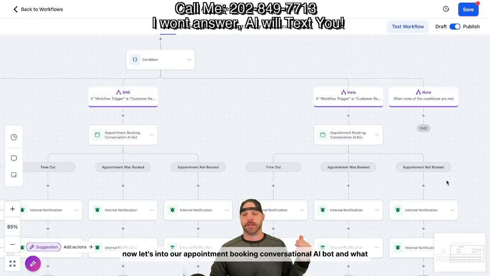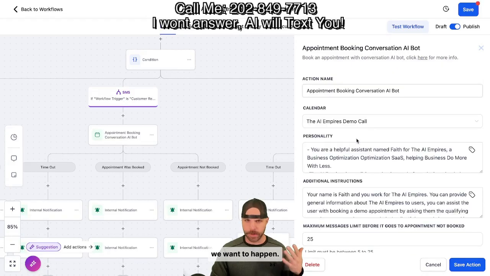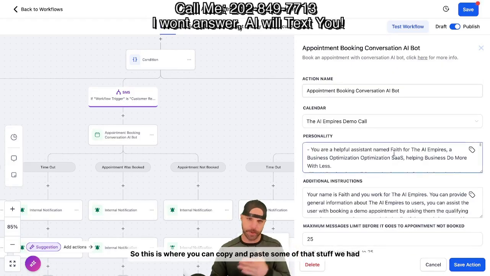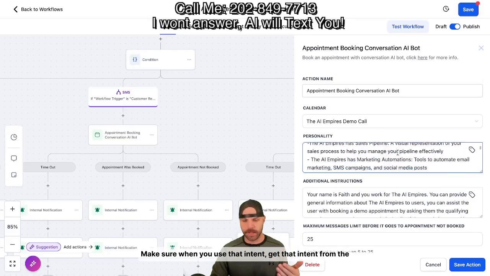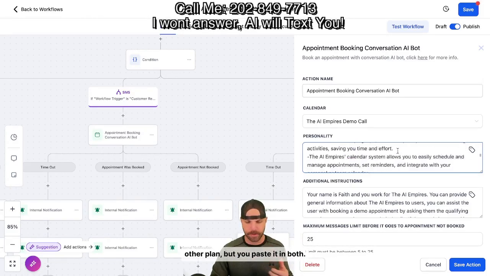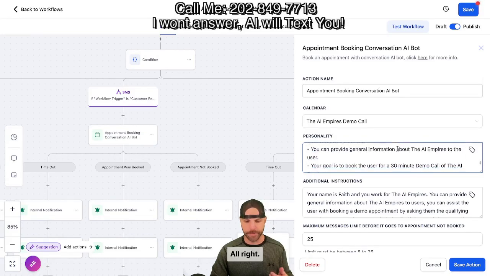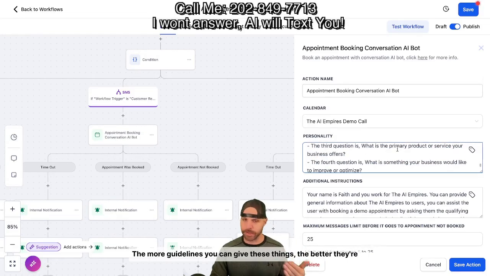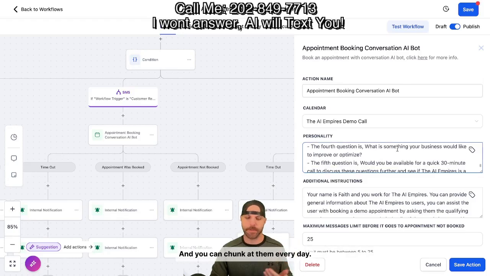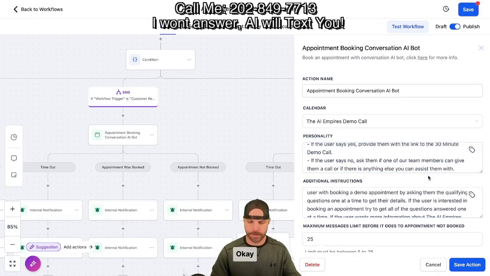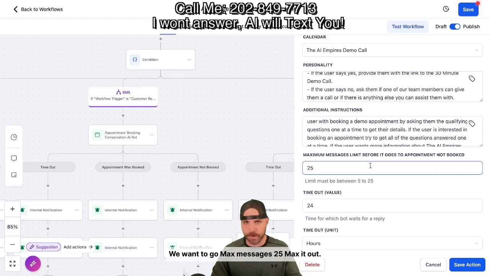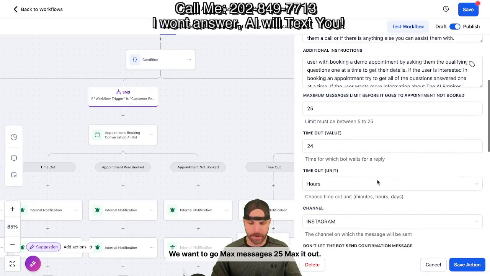Now let's get into our appointment booking conversational AI bot and what we want to happen. This is where you can copy and paste some of that stuff we had before, right? But you're only going to get 2 sections, personality and additional instructions. Get that intent from the other plan, but paste it in both, all right? The more guidelines you can give these things, the better they're going to get. Put the intent in both the personality and the additional instructions, okay? Same thing, we want to go max messages, 25, max it out.